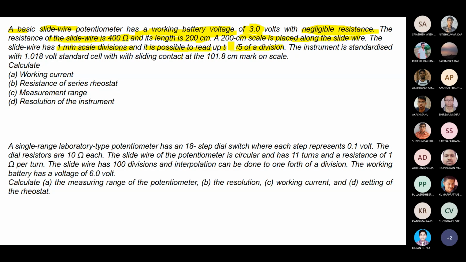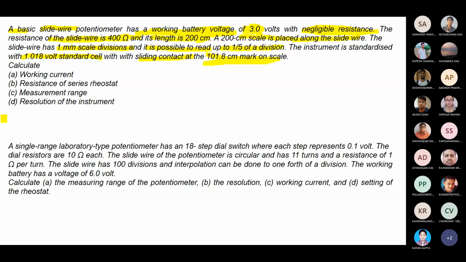So how much is the resolution and sensitivity? The instrument is standardized with a 1.018 volt standard cell with the sliding contact at the 1.8 centimeter mark on the scale. This is your basic consideration given in the question.